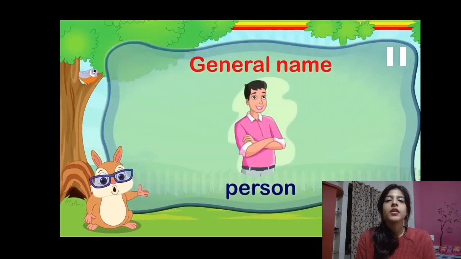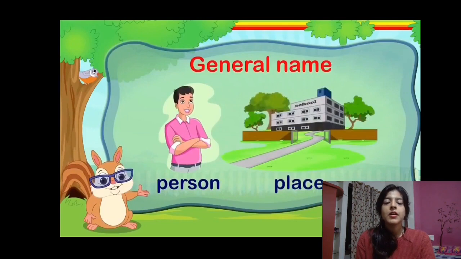General name. So now we are going to study about common nouns, which are general names, things, objects, and names of animals. That means if you see a person, right, there are a lot of different people. So, person and people, which are general names, are called common nouns.